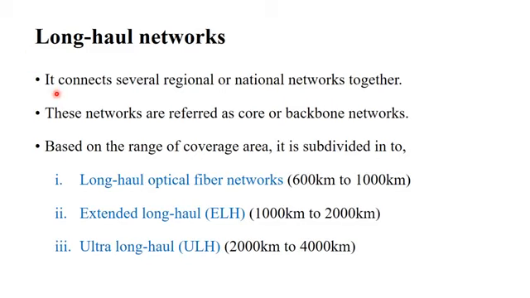This involves the connectivity range of the long haul network, also known as the backbone network. Based on the area of coverage, the long haul network is subdivided into 3 parts. First one, long haul optical fiber networks, which cover a range of 600 km to 1000 km. Extended long haul, known as ELH, covers 1000 km to 2000 km. Ultra long haul, ULH, covers 2000 km to 4000 kilometers of range.